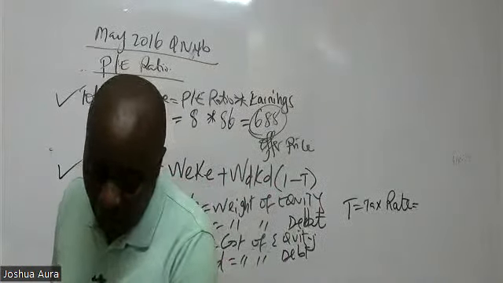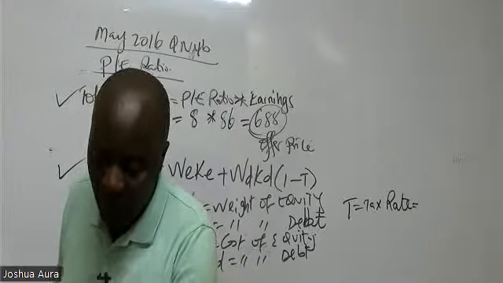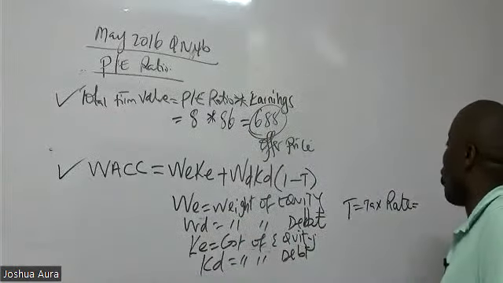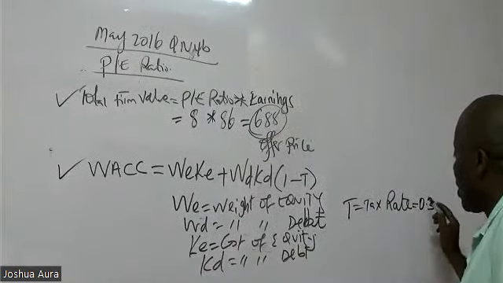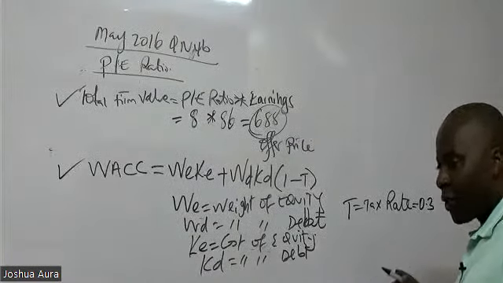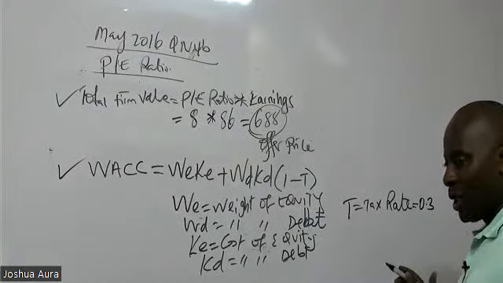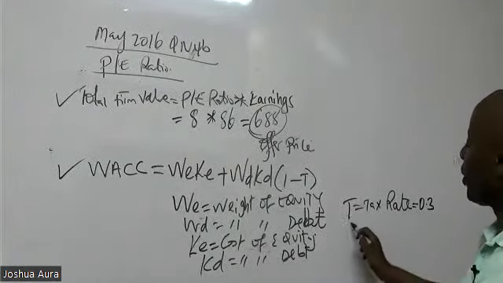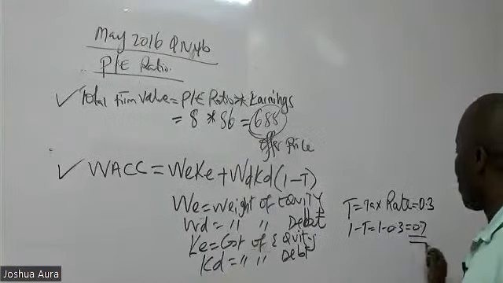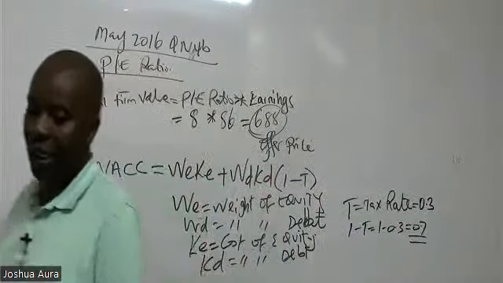In the second last paragraph, they told us the tax payable is 30%. They always tell you about tax. If they don't tell you, you don't assume. If in finance they don't tell us what the tax is, we don't assume; it will always be zero. If they tell us it's 30%, then 1 minus tax will be 1 minus 0.3, which will give me 0.7.